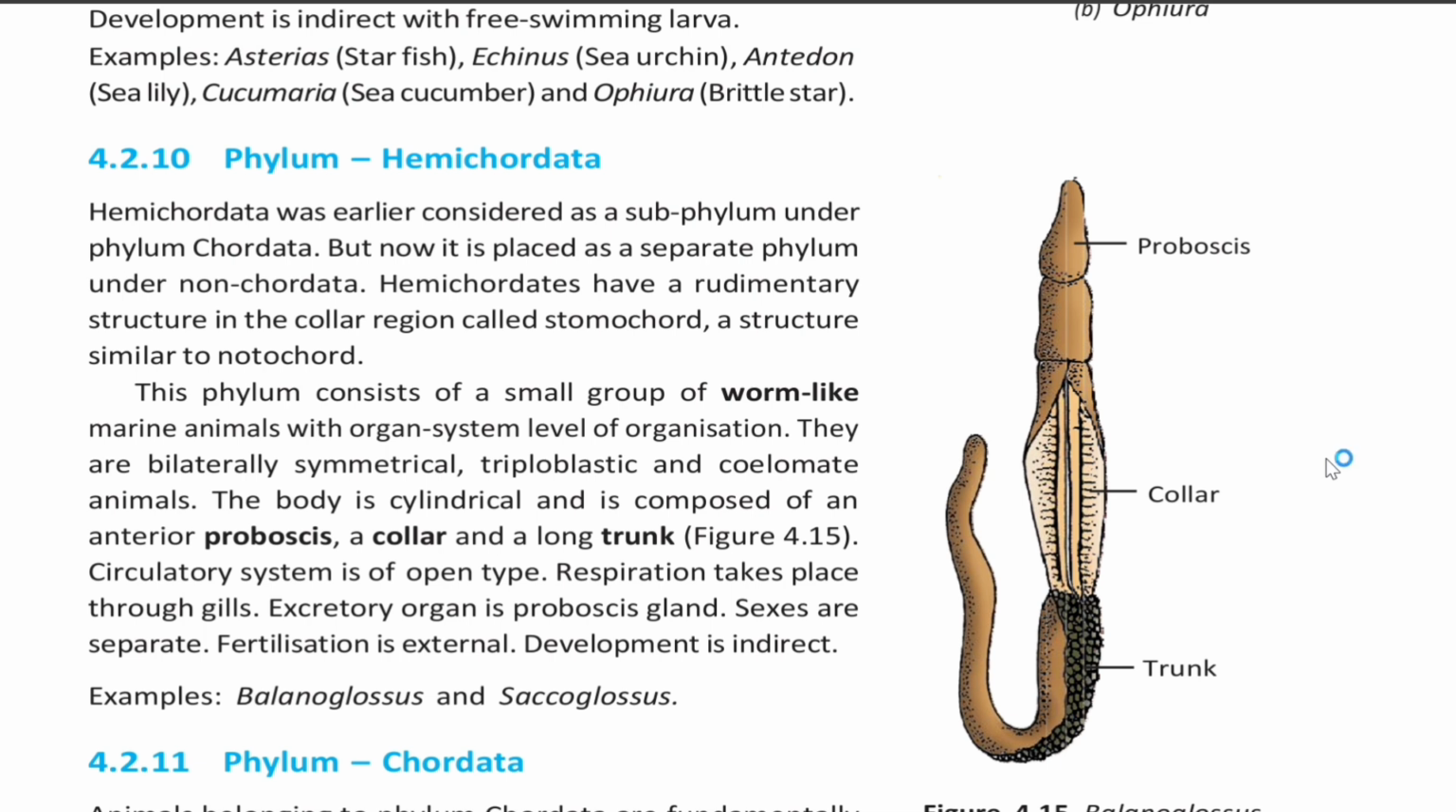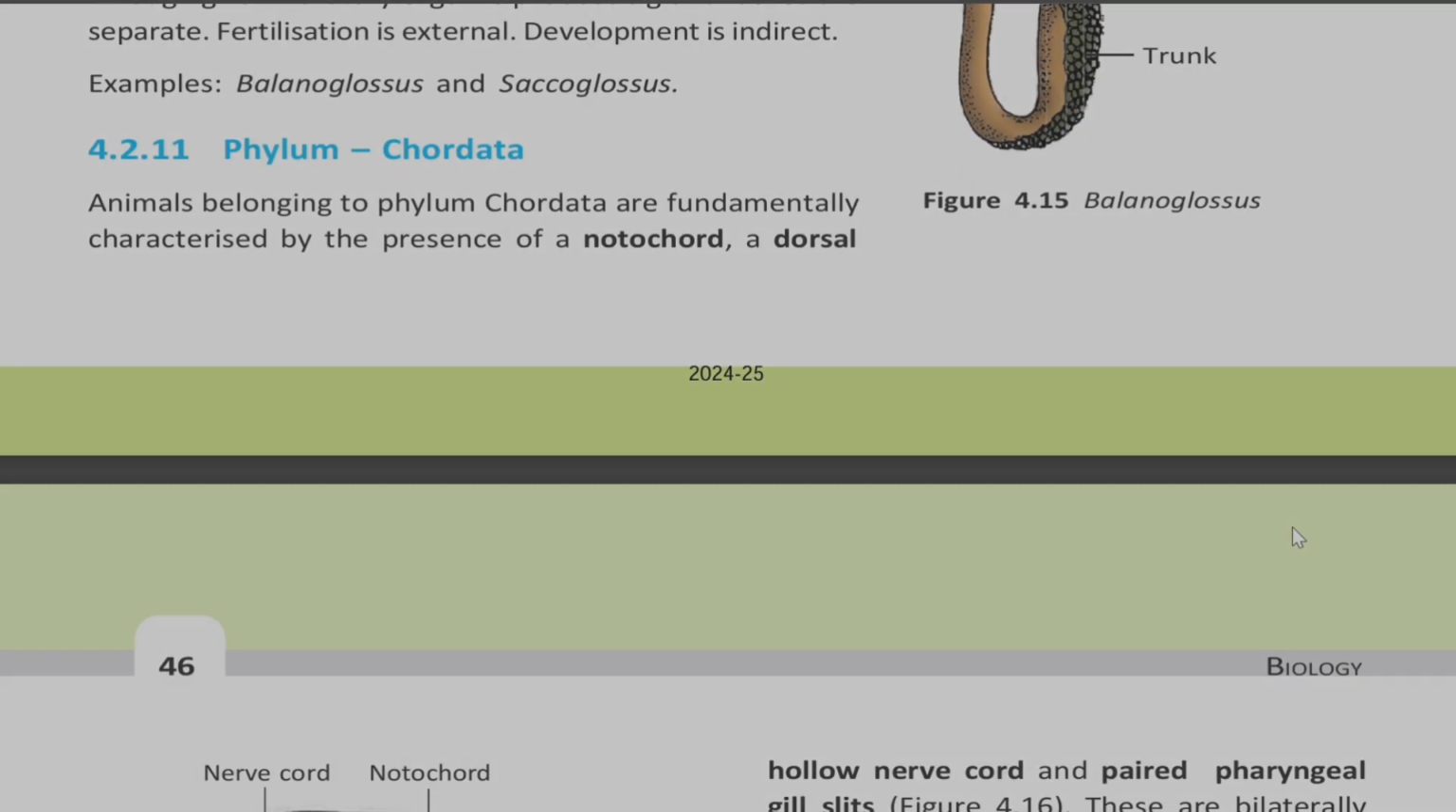Circulatory system is open type. Respiration takes place through gills. Excretory organ is proboscis gland. Sexes are separate. Fertilization is external. Development is indirect. And the examples are Balanoglossus and Saccoglossus.